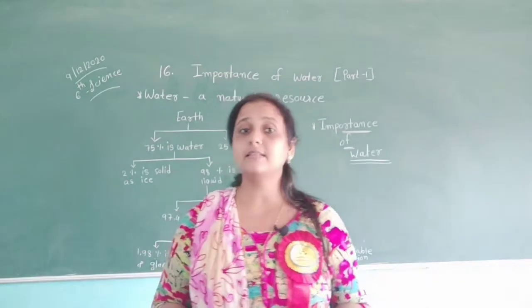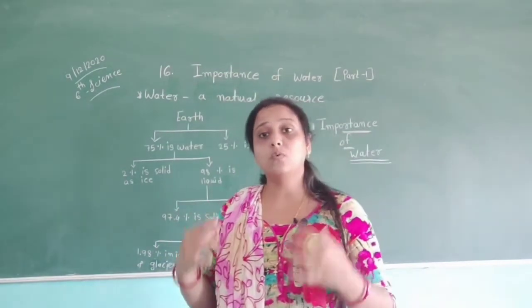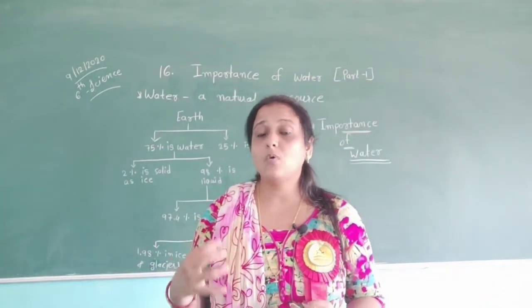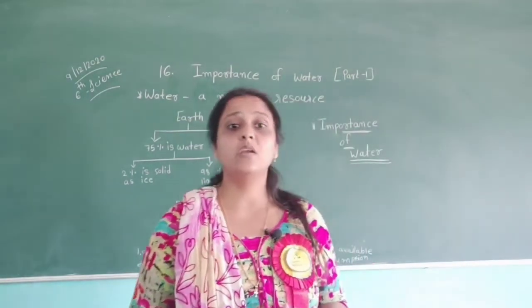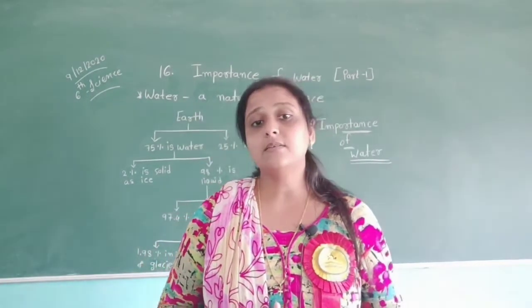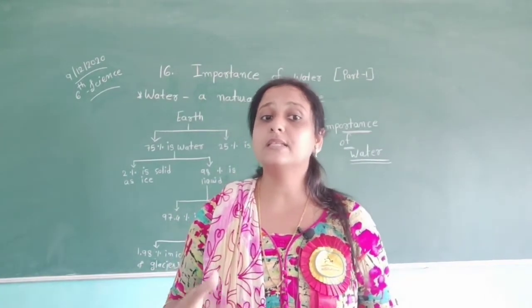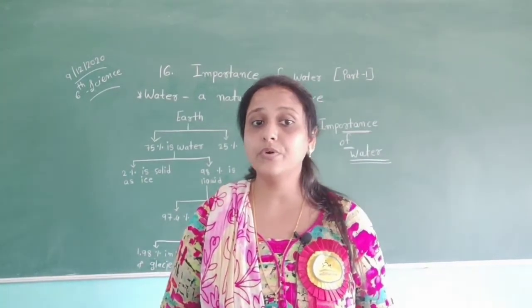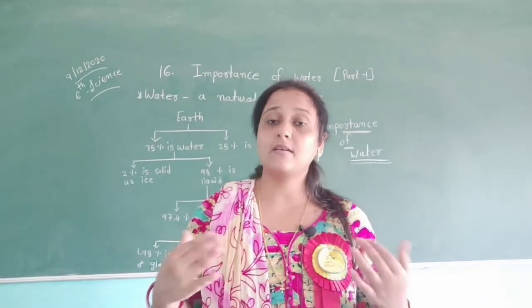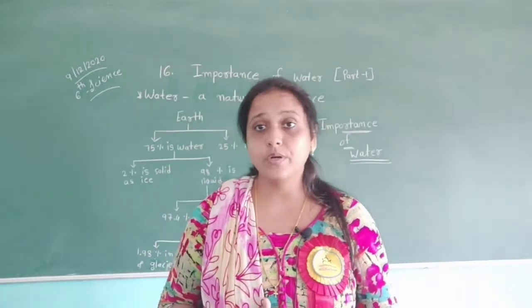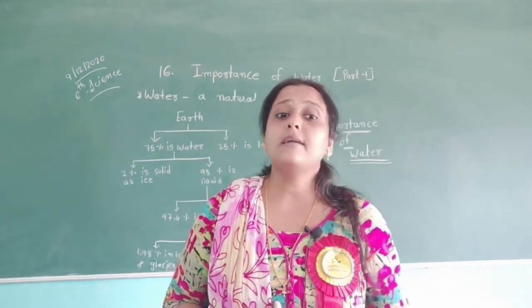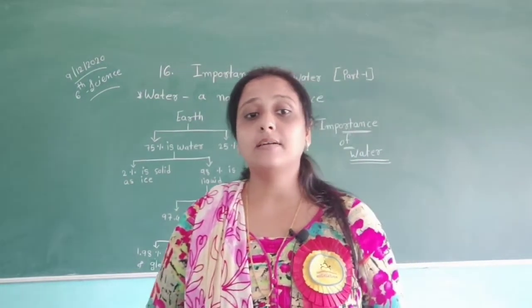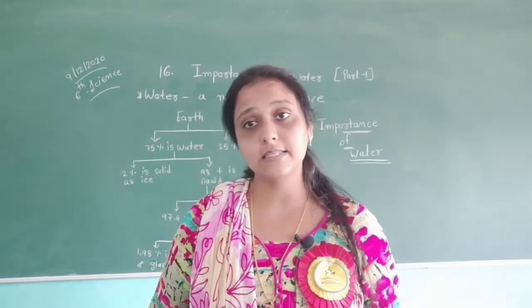So like this, we get water and it also goes out from our body. About 30% of plant body weight is water. Water is important for plants. Like us, water is very important for plants. Now we look at how a large amount of water is needed by plants during the photosynthesis process.